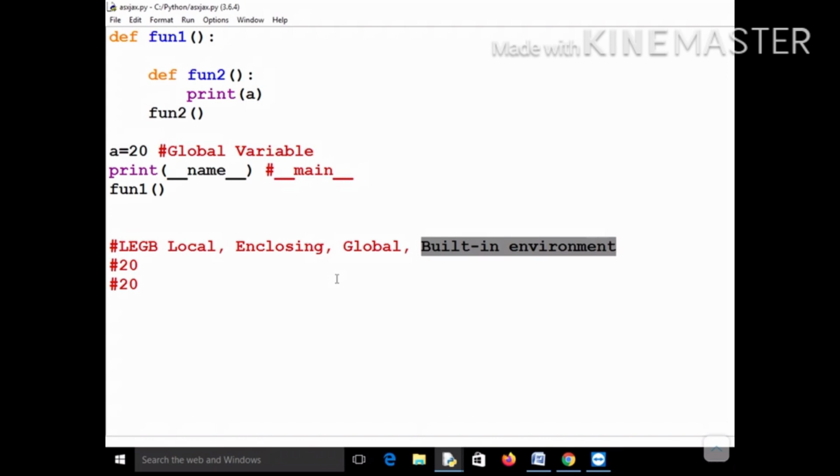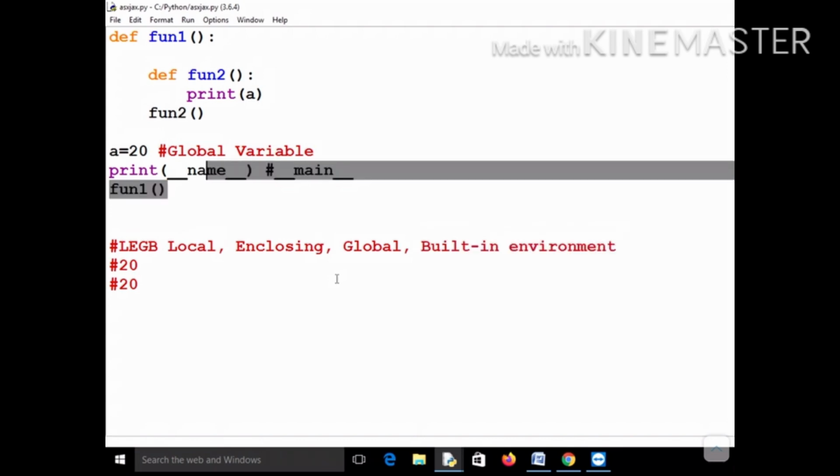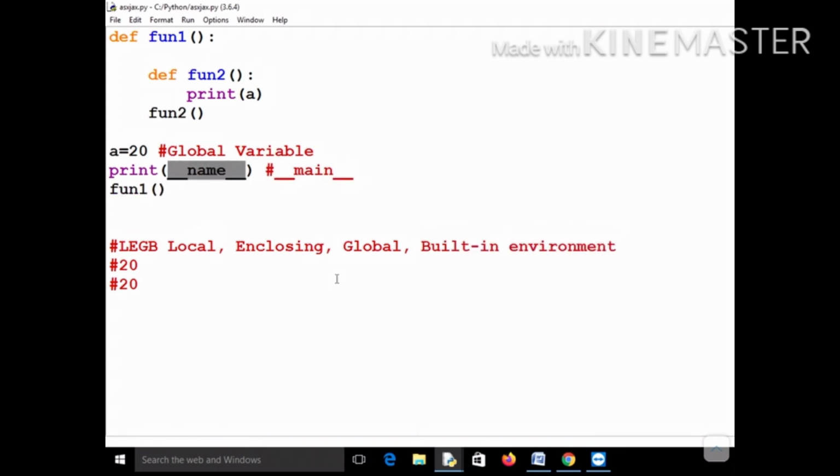And what if it was not available in the built-in environment also? For example, let me take a random variable, say n. So what will be the output? Let me not call this function now, there is no need of calling this function. I am now using a variable n.